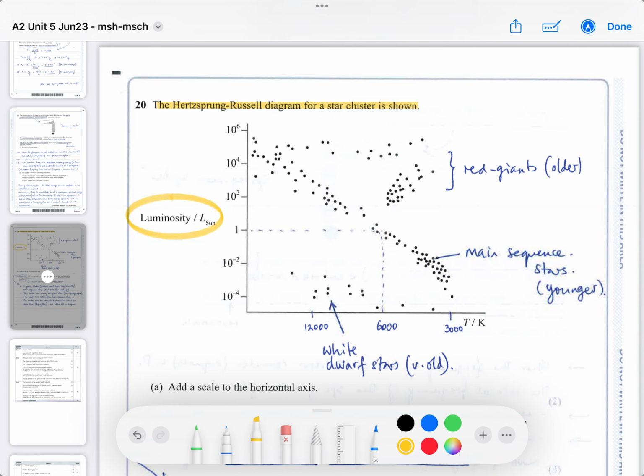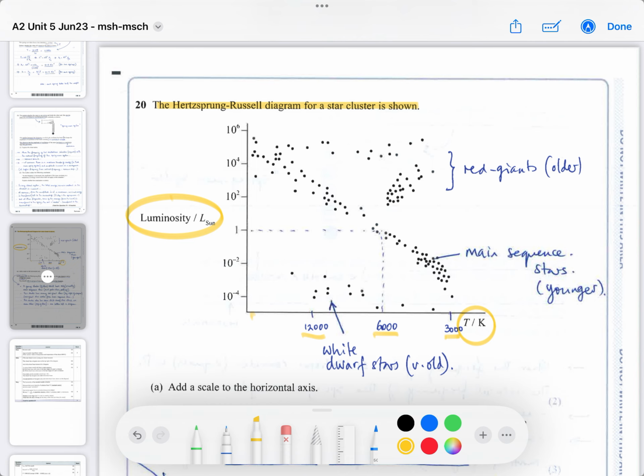So you've got luminosity on the y-axis, and you've got temperature in Kelvin on the x-axis. You'll notice that neither of these axes are linear. You can see it goes from 3,000, then doubles to 6,000, then 12,000, and therefore the next one should be about 24,000. And you can see the y-axis also is not a linear scale.